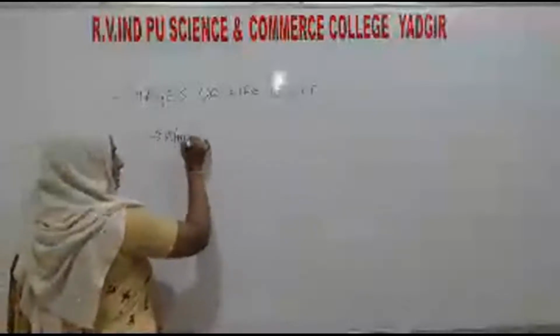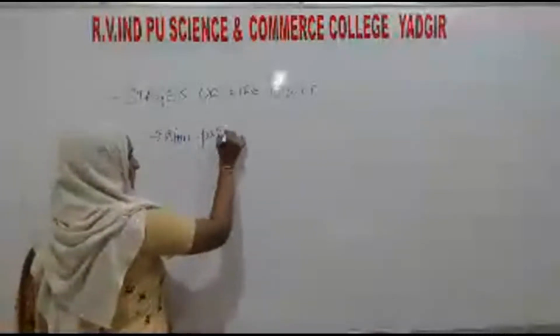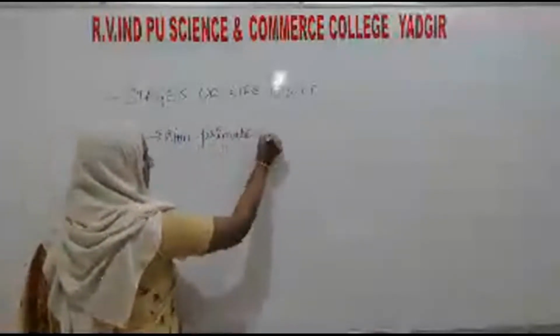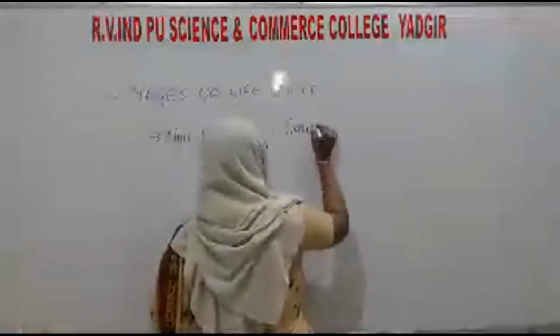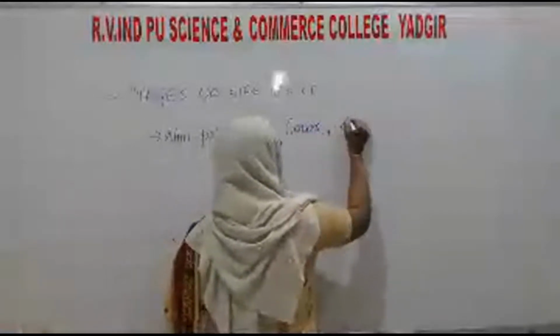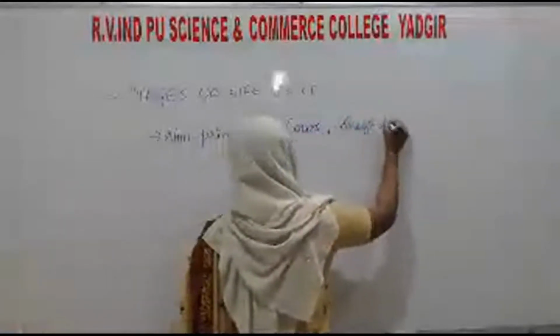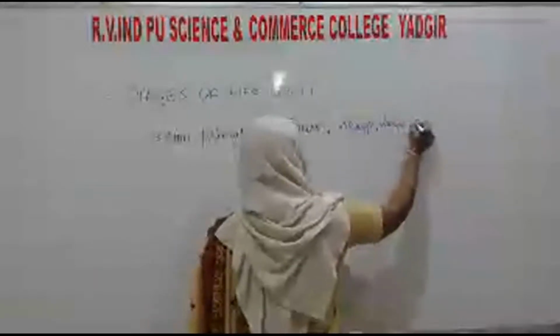Non-primates like cow, buffalo, sheep, deer, etc., elephant and all, which are non-primates.